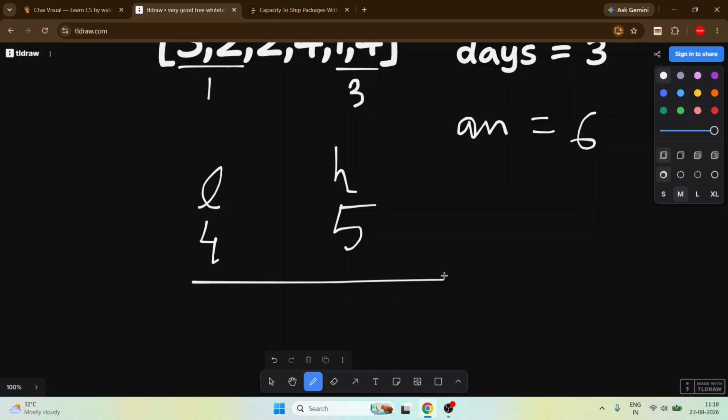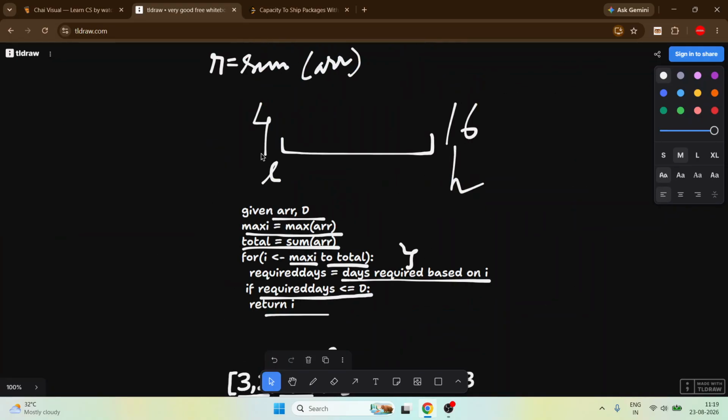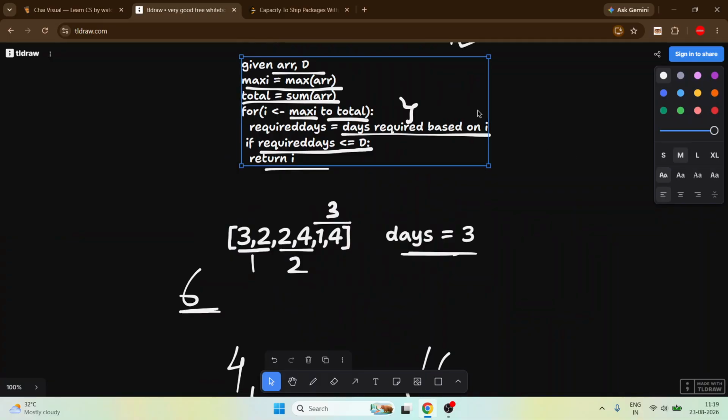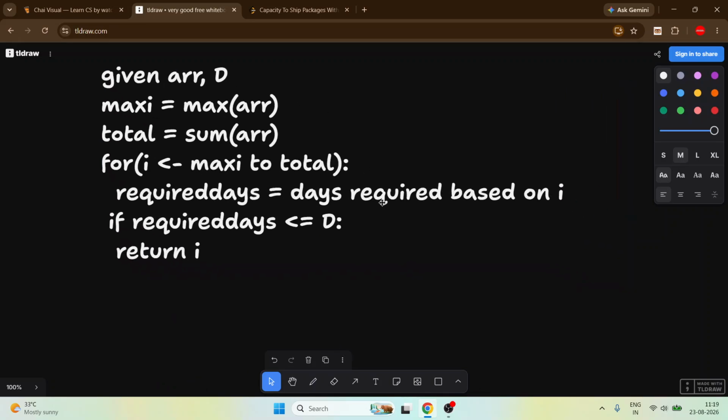We actually can do this. Okay, so what would become our pseudocode? If I just take this, let's modify this pseudocode.